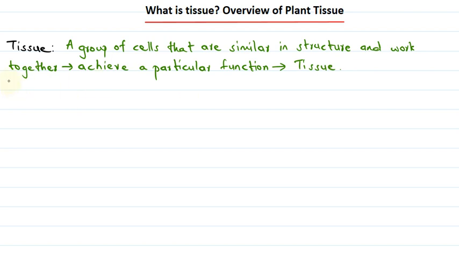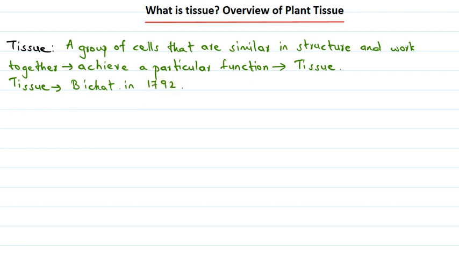So the term tissue was first coined by a scientist named Bichat. Bichat was the scientist who first coined the term tissue in the year 1792.